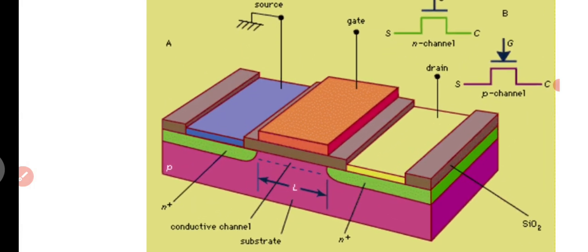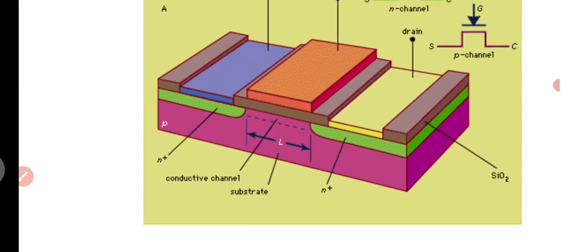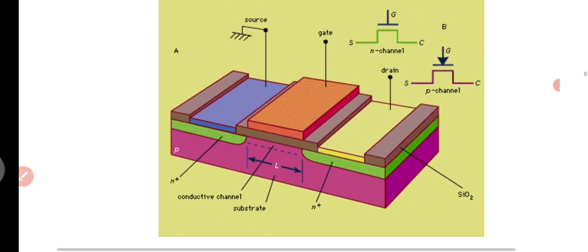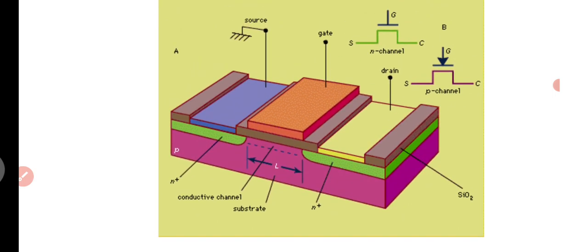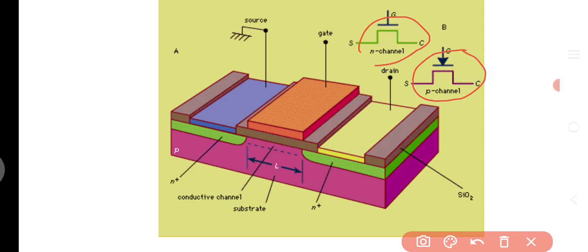So this is our structure. This structure will be of N-channel and P-channel. Here, this is the N-channel MOSFET, and this is the P-channel MOSFET. So here there is a clear indication of the structure of the MOSFET with colors. Here we can use the substrate. The substrate will be pink in color.